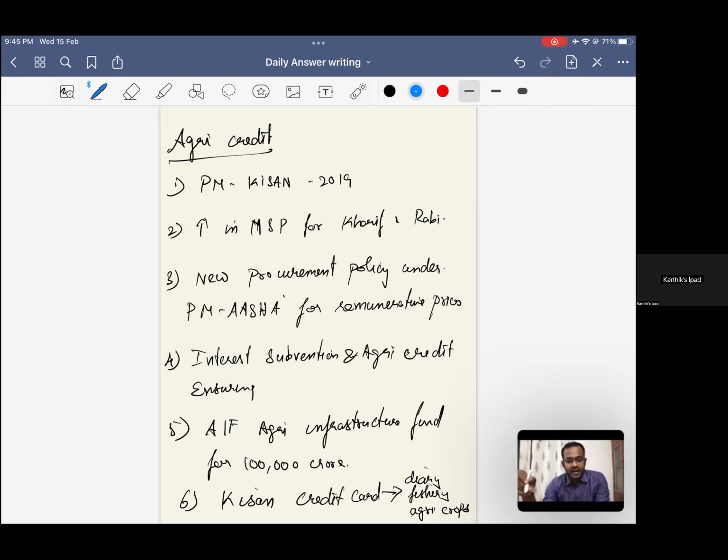Kisan credit card, you can draw with respect to a map and then show the coastal regions, which can increase the credit card facilities and the credit availability for the fisher folk communities and the fishery sectors. You can show with respect to the dryland regions of western and eastern Madhya Pradesh, eastern Maharashtra, Kathiawar and Kutch peninsulas of Gujarat, northwestern Rajasthan, Uttar Pradesh, Bihar regions, where a large amount of dairy farming by the small scale farmers, woman farmers, marginal farmers has been taking place. So draw a map and say that these are the dryland regions.